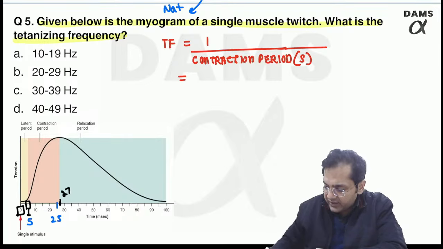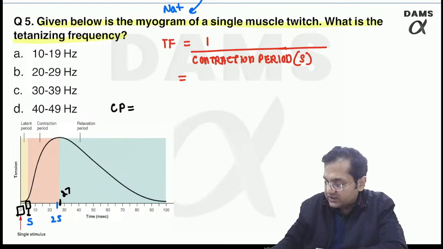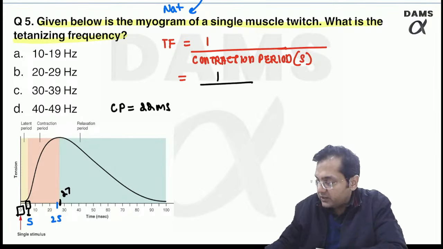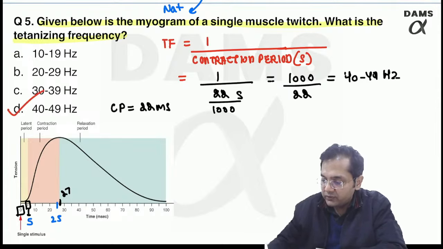So if I take it around 27, then 5 to 27 means the contraction period, CP, is around 22 milliseconds, right? So to find the answer, 1 upon 22 upon 1000 second. If you solve this, you will easily get the answer 49 hertz. So the answer was D, right?